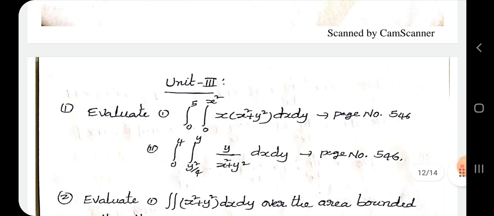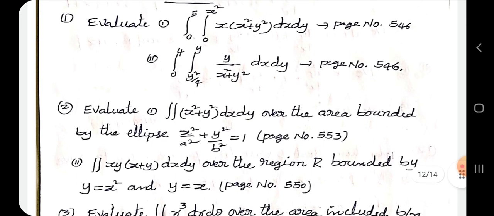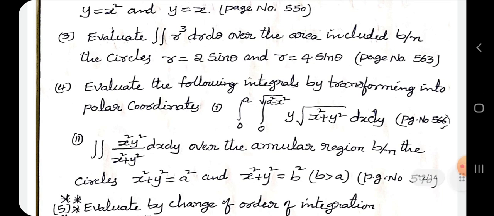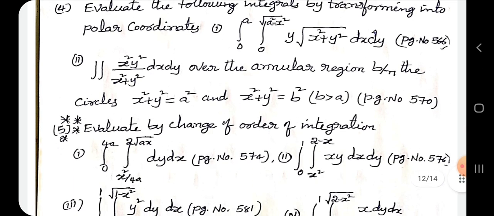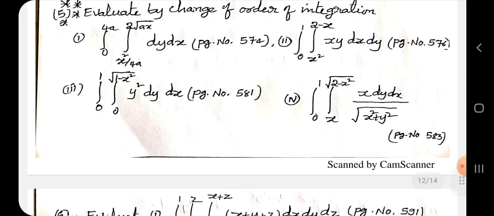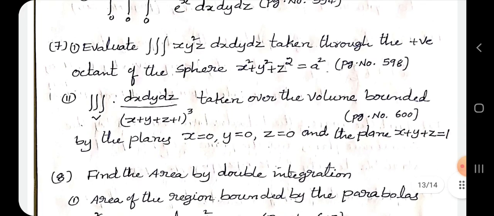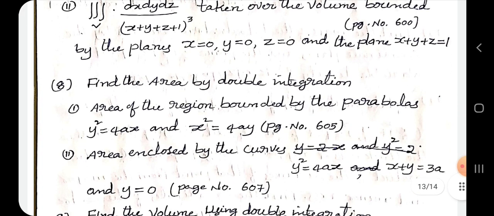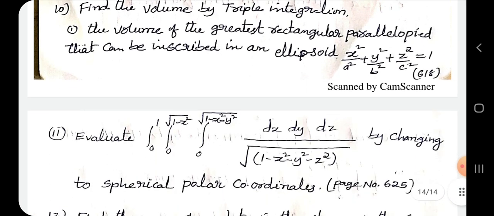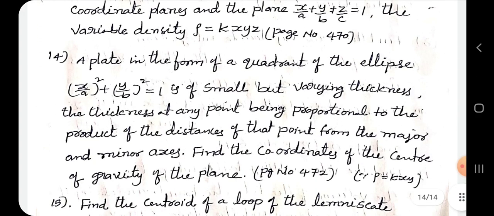And coming to unit 3, it's multiple integrals. It's first single integral, double integral and triple integral. Then next is changing into polar coordinates. The next is change of order of the integration. That's the most important, guaranteed you can expect it in the semester examination. The next is you are going to calculate volume and area also, very simple ones. So these are the different problems in unit number 3.